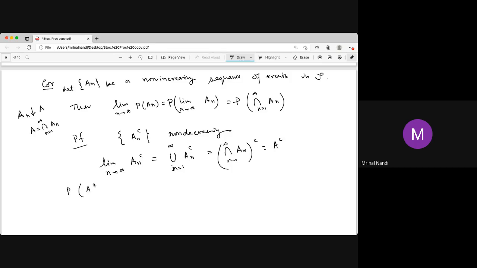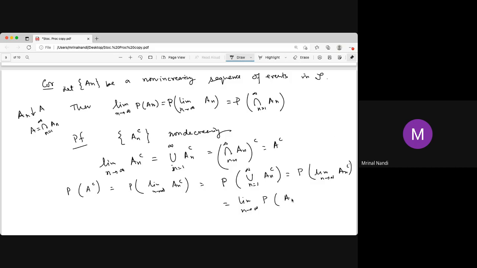Now from the previous theorem, probability of A complement is the probability of the limit of An complement, which is the limit as n tends to infinity of the probability of An complement.